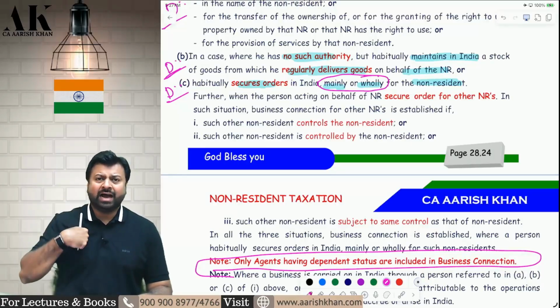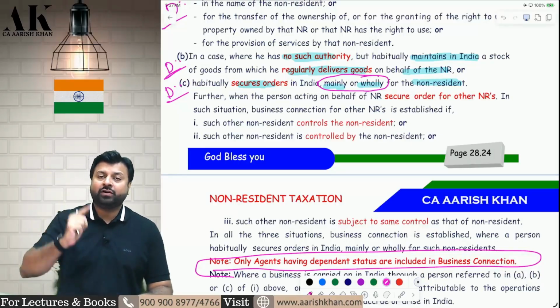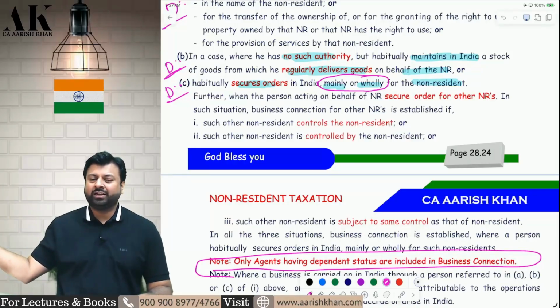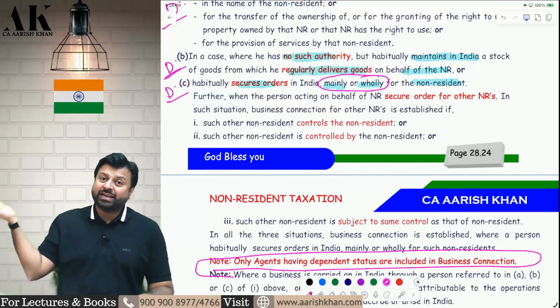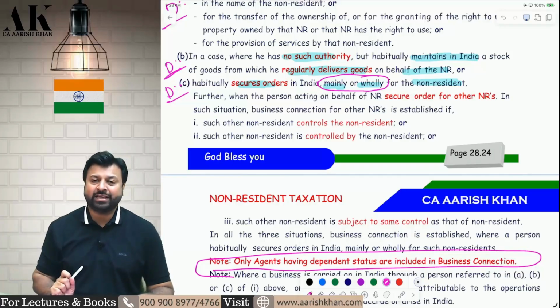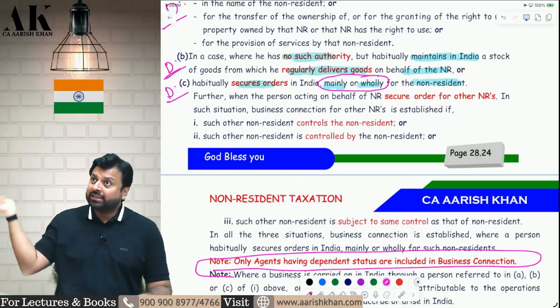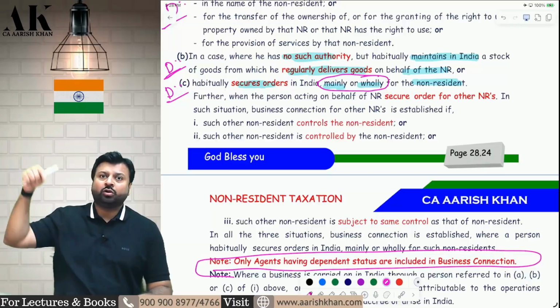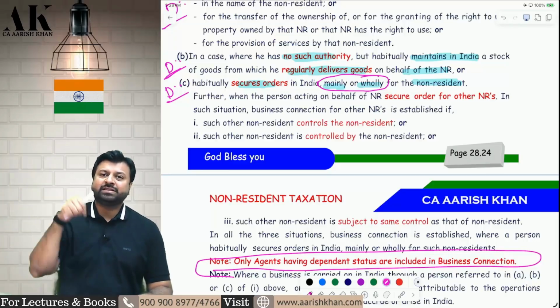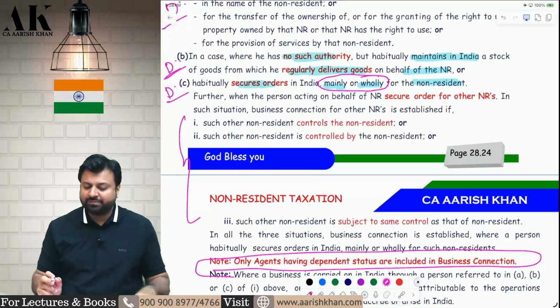You are Mr. A, I am Mr. X. I'm mainly ordering for you, but I'm also ordering for your brother a little bit. Then your brother's business connection will also be established in India, because it is written, if one non-resident controls the other, or the other controls the first, or both are controlled by a third person, all three parties' business connection will be established in India. That is mentioned over here.